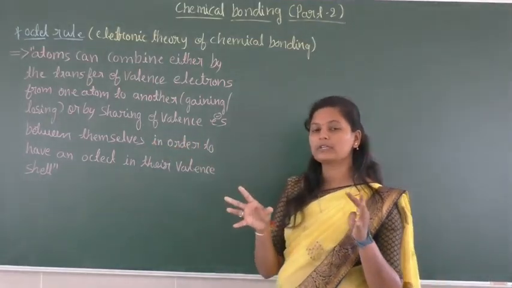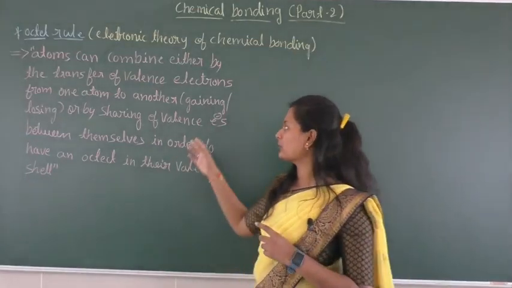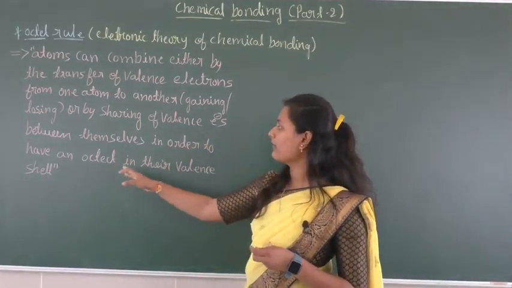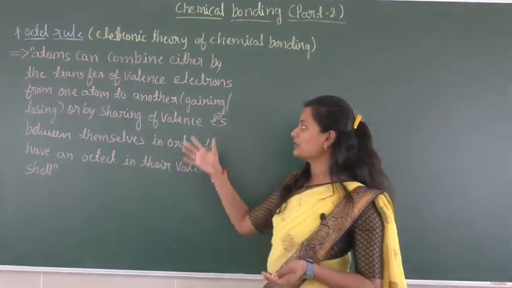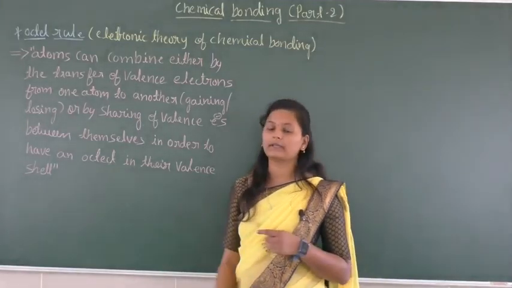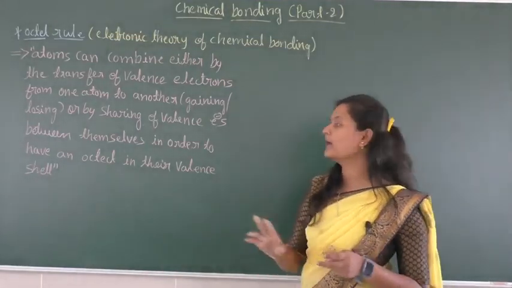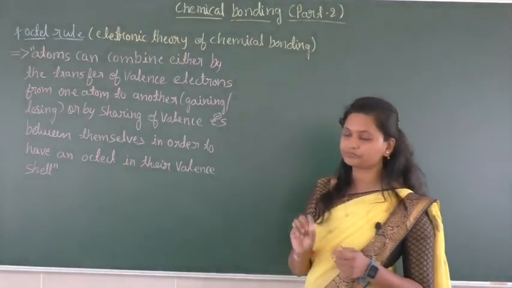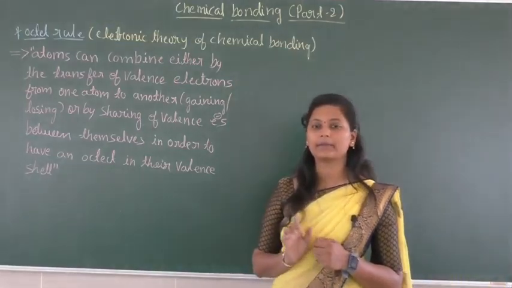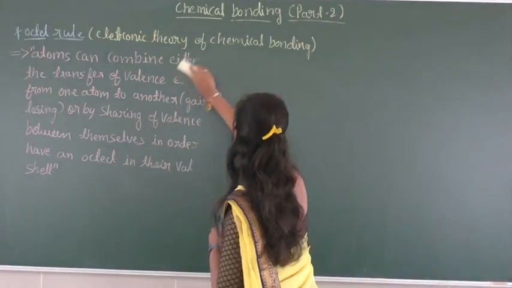The electrons in the valency shell are mutually shared, and so they form a bond, to have an octet in their valency shell. Whether the electrons are mutually shared or transferred, they are going to have the octet in their valency shell, which means there are totally 8 electrons in the valency shell. So this is about the octet rule, which is also called the electronic theory of chemical bonding. Next we will discuss the covalent bond and Lewis dot structure.